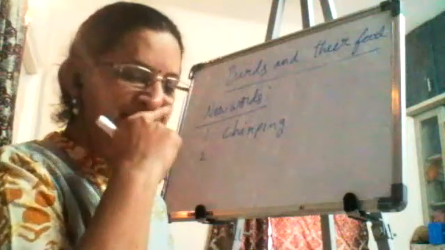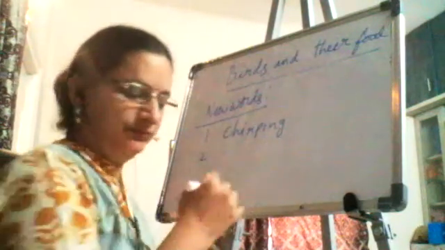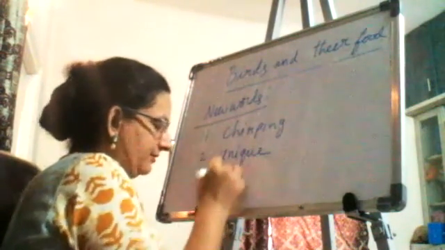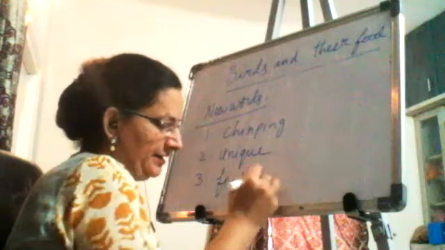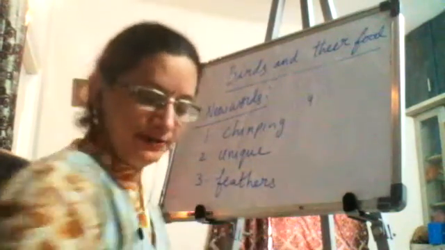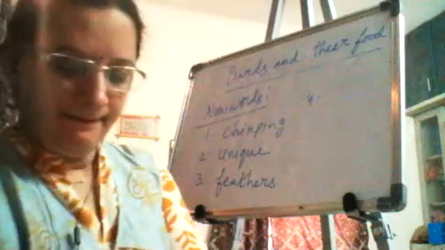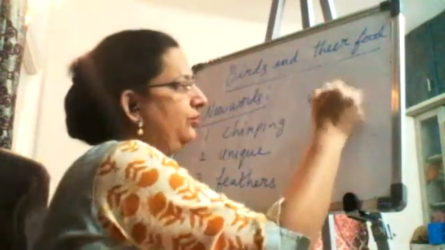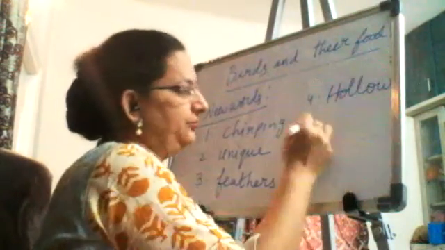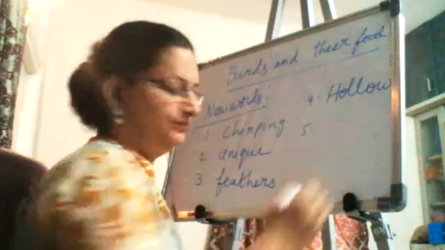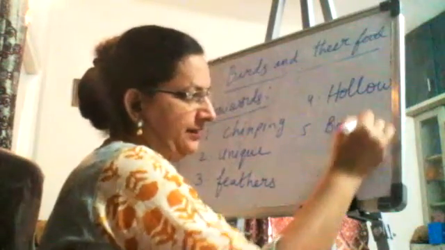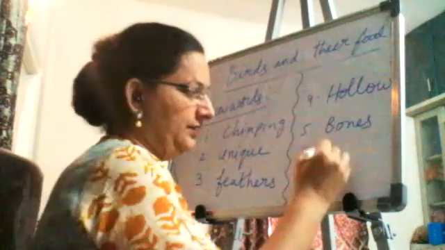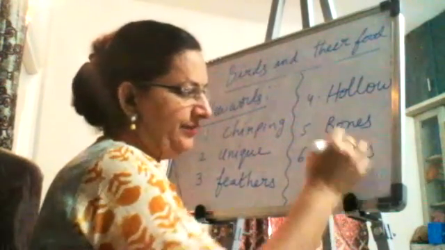Next is unique. Feathers. Hollow. Bones. Wings.